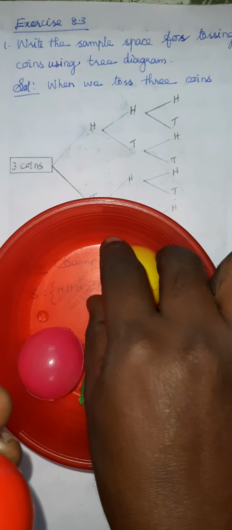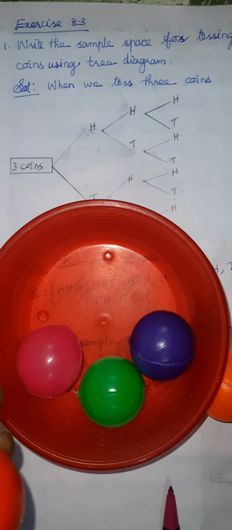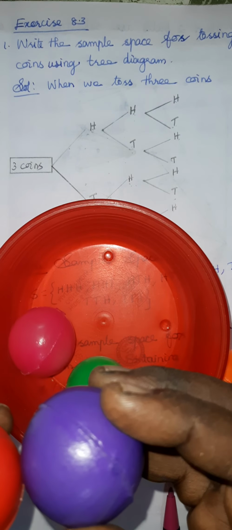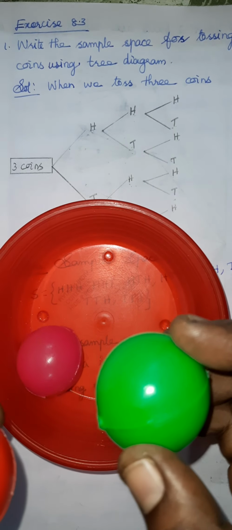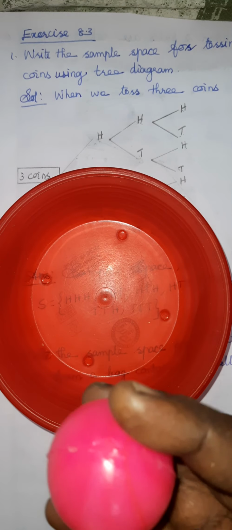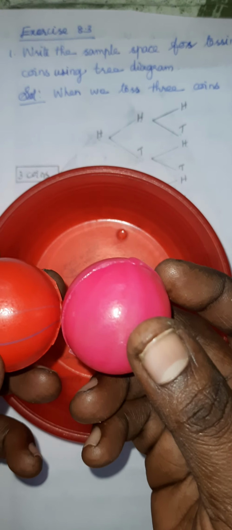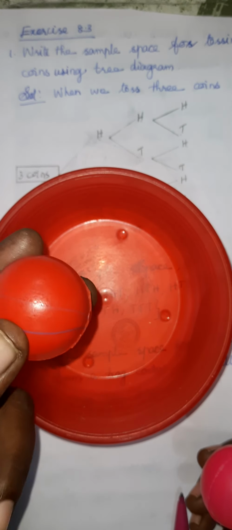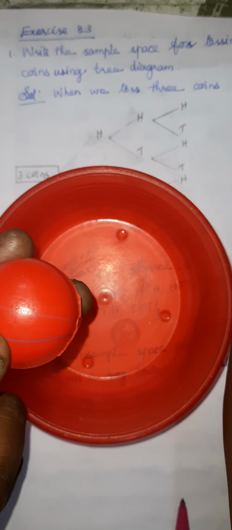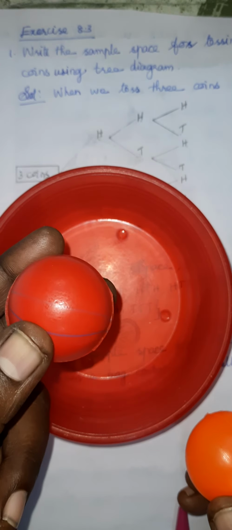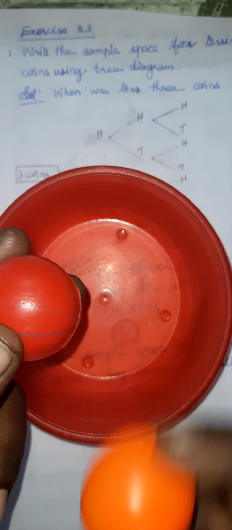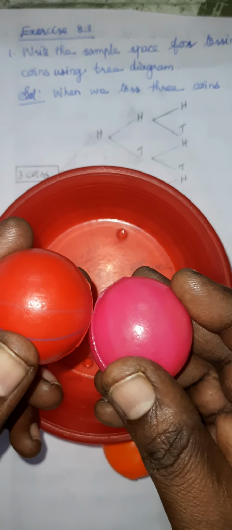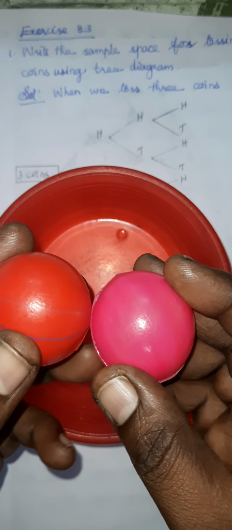Next, what is the chance? Red and yellow. Next, what is the chance? Red, blue. Next, red, green. Next, we have red and pink. Okay, so now in our question, number 1: 1 and 2, first ball when you are choosing, then first and second, first and third, first and fourth, first and fifth, first and sixth. Okay, are you all clear?